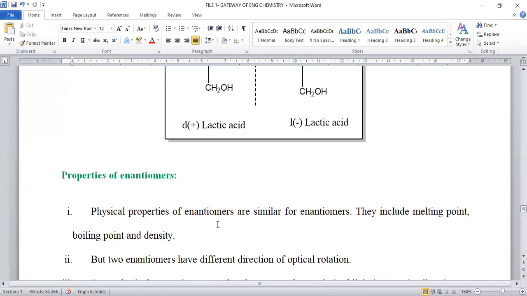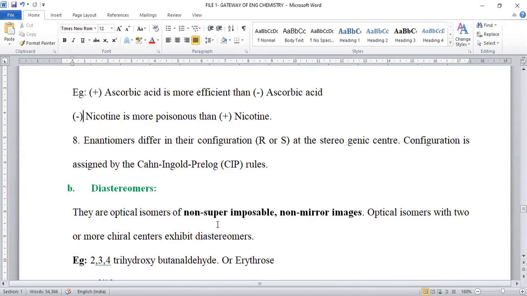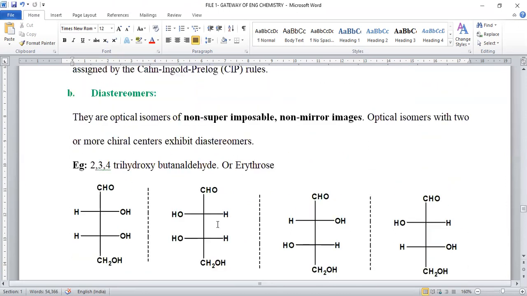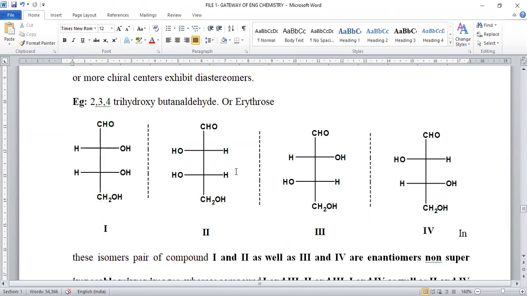Non-superimposable mirror images are called enantiomers. Next is about diastereomers. Non-superimposable, non-mirror images are known as diastereomers. Right? Both do not have a mirror image relationship, and neither do they have a superimposing relationship. In that case, we can say both are called